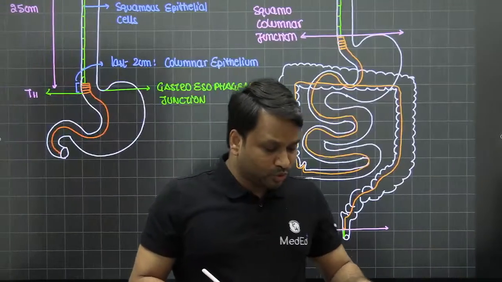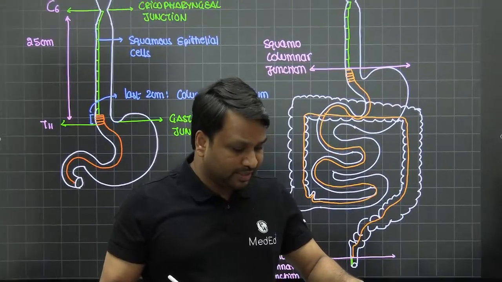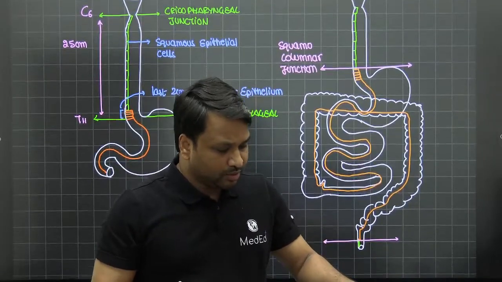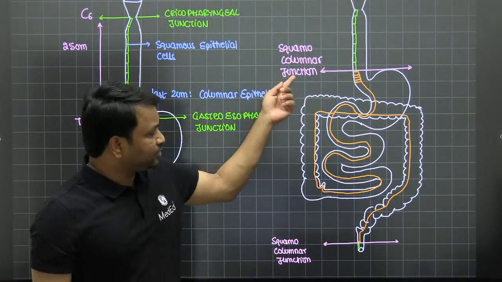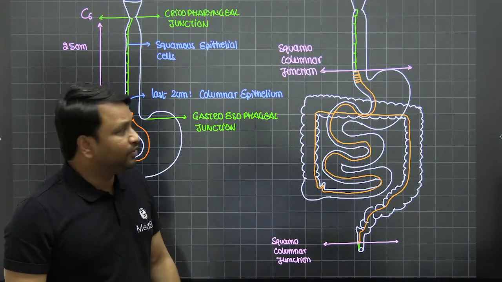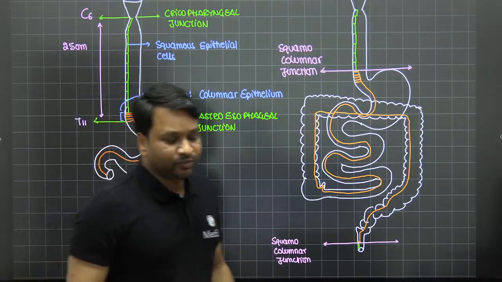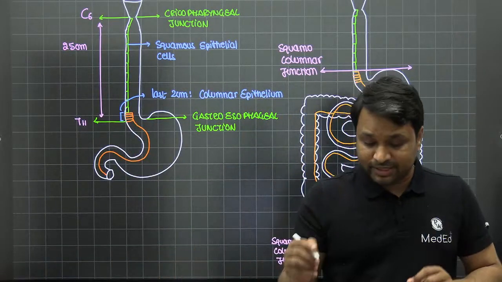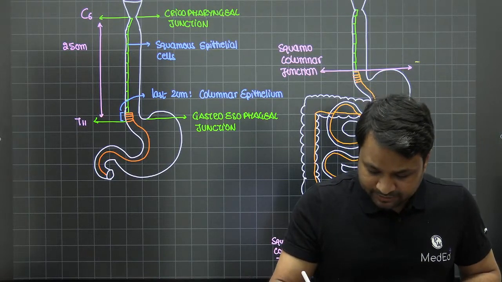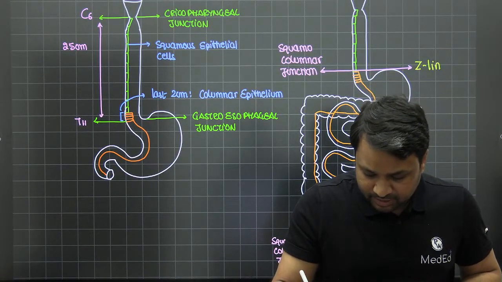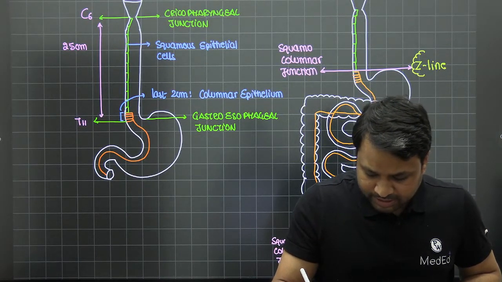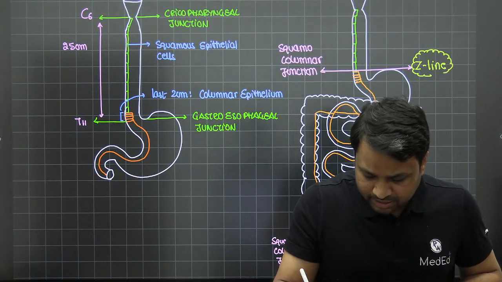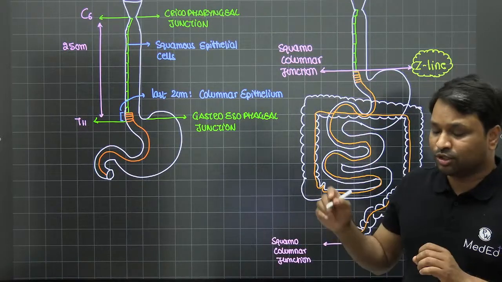So you have 2 squamo-columnar junctions. One is at the level of the esophagus, and another one is at the level of your anal canal. Now, the squamo-columnar junction of the esophagus is what we call the fancy Z line. So the Z line is nothing but the squamo-columnar junction of the esophagus.